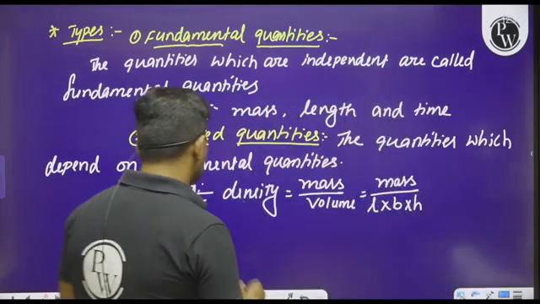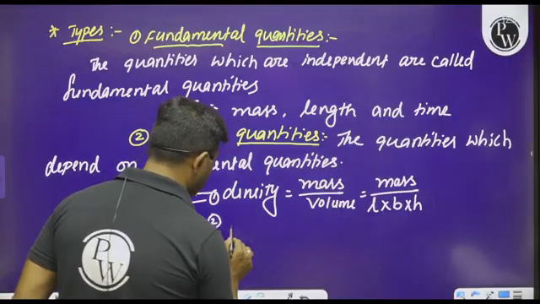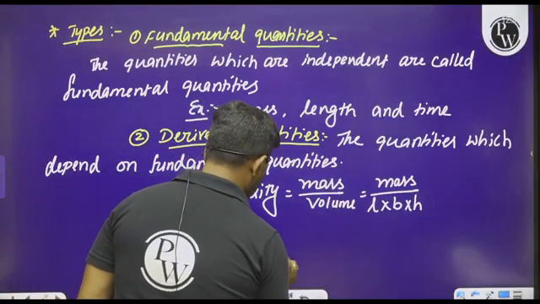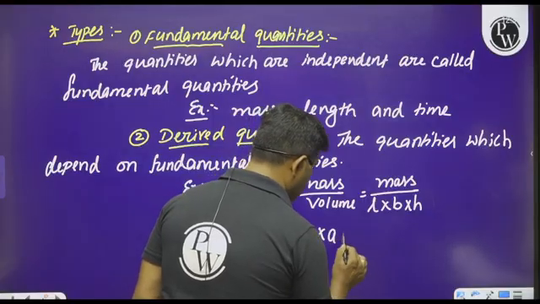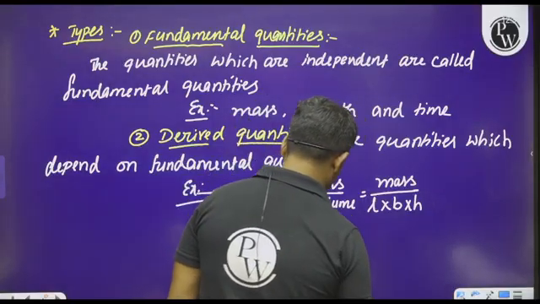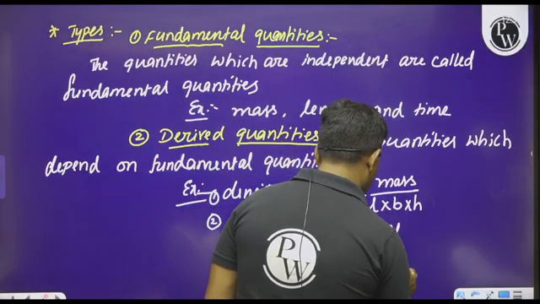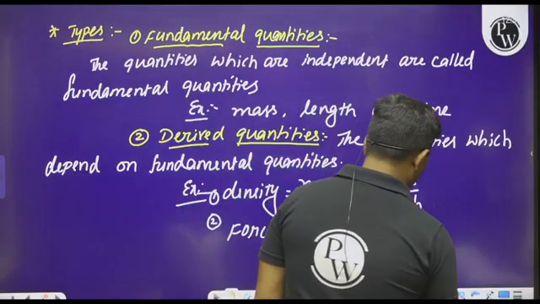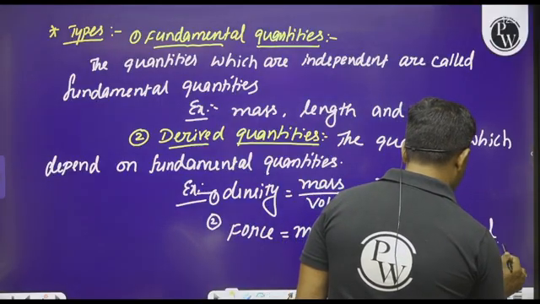Is it clear? And similarly, whenever we go with the second example, that is force. Force is nothing but mass into acceleration. So mass into acceleration can be written as mass into velocity divided by time. Otherwise, we can write velocity as distance divided by time.